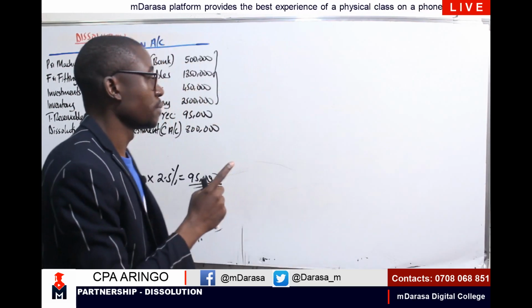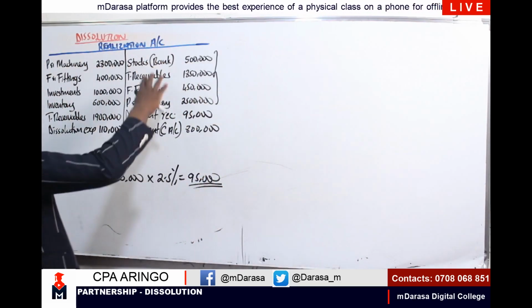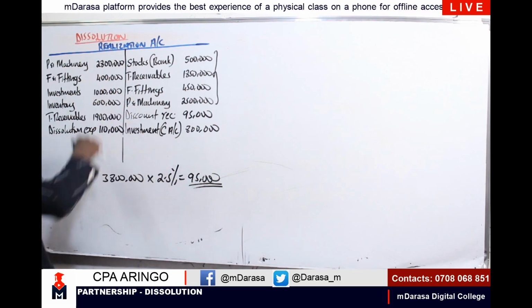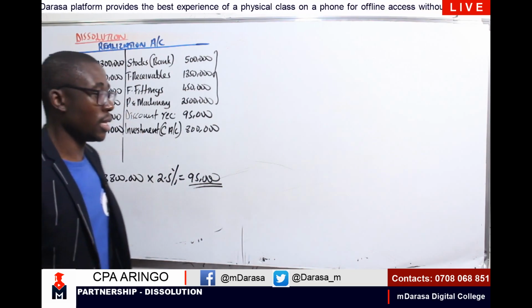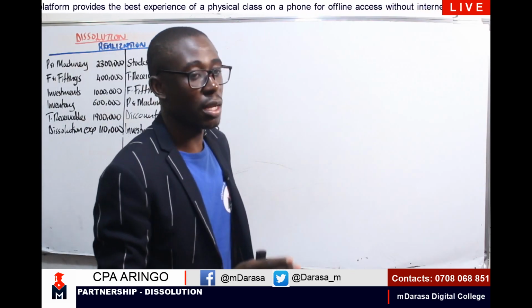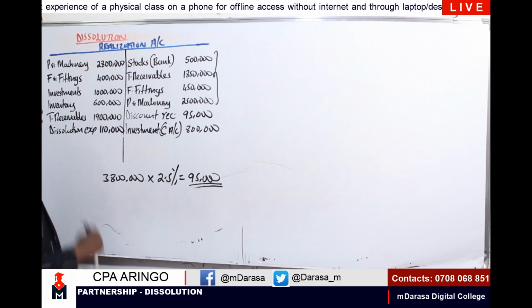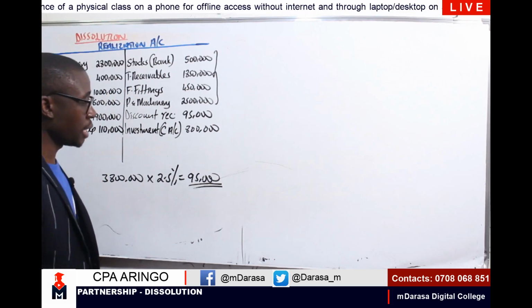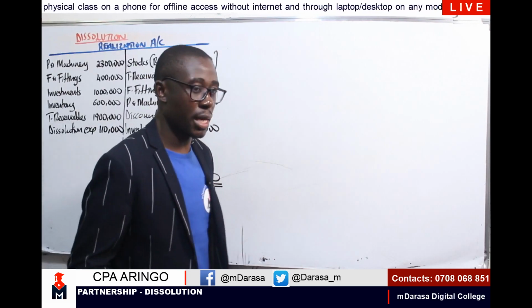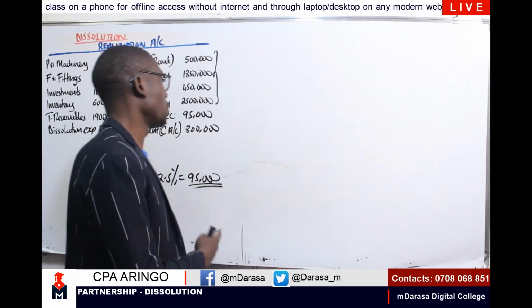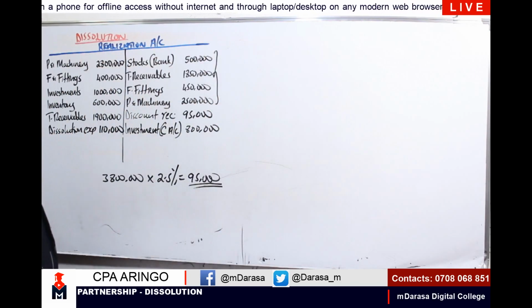In the event that our credit side is more than the debit side, that will indicate that I'm having a profit on dissolution, because my balancing figure will be on the debit side. I explained the reasons, the whys, in our first video that we introduced this concept.